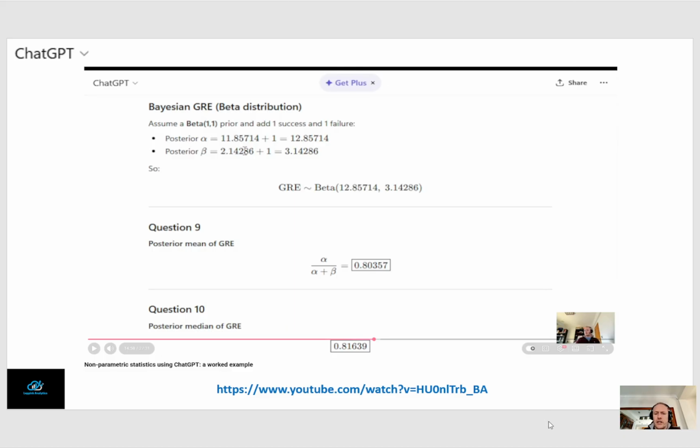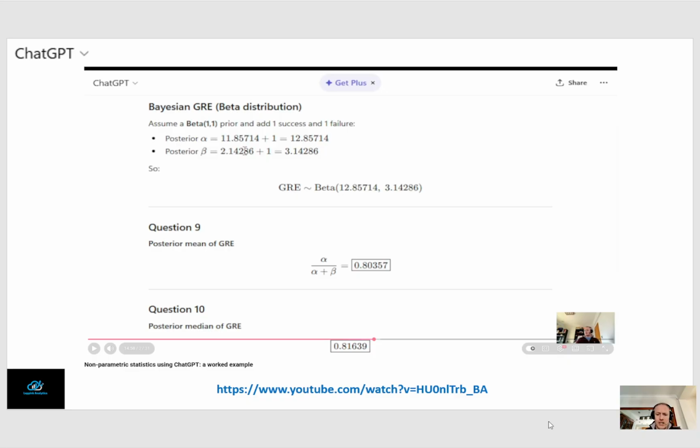What I did there is basically use a complete language prompt to ask ChatGPT to give some non-parametric statistics outcomes, point estimates and interval estimates. The only numbers in that language prompt was the data.